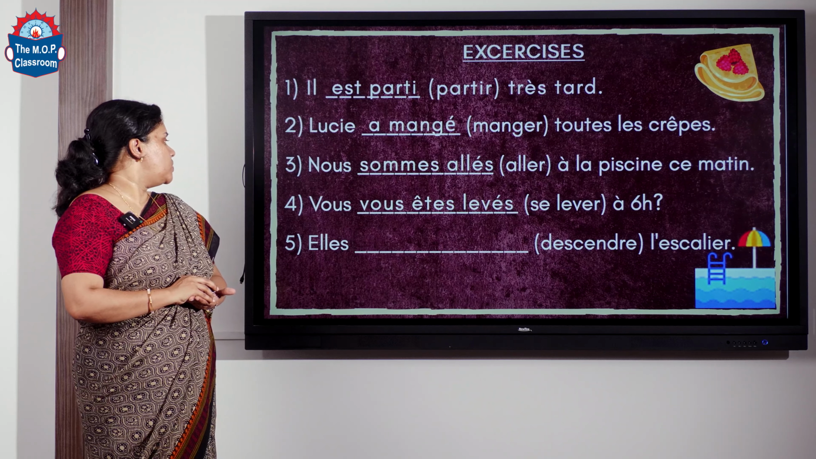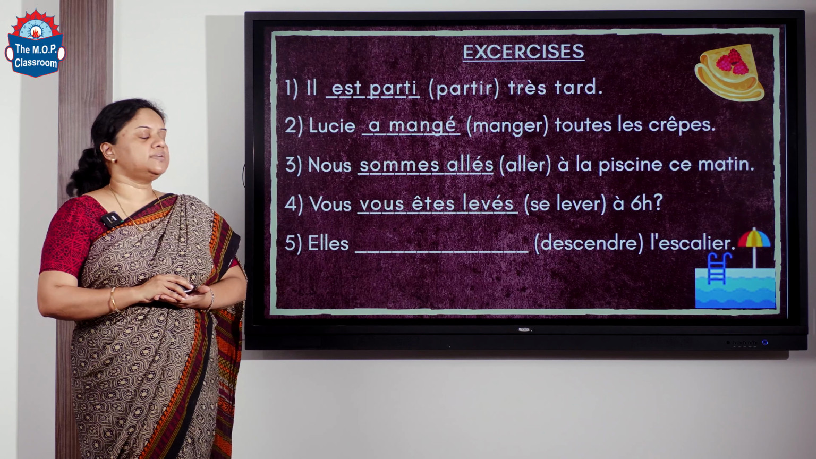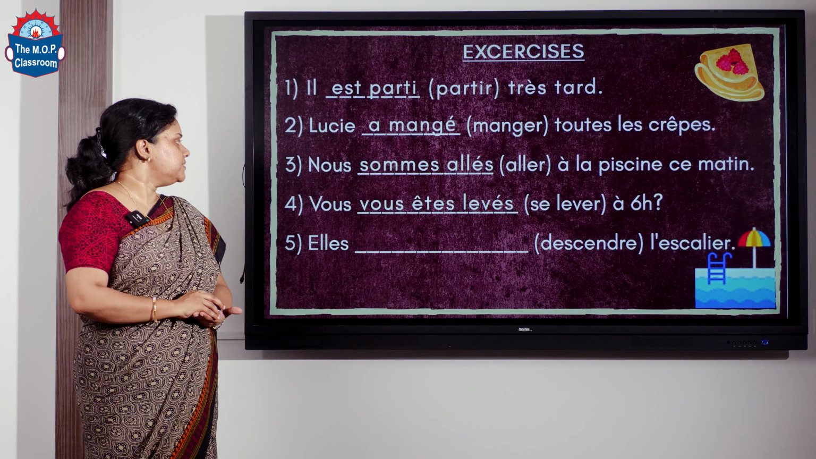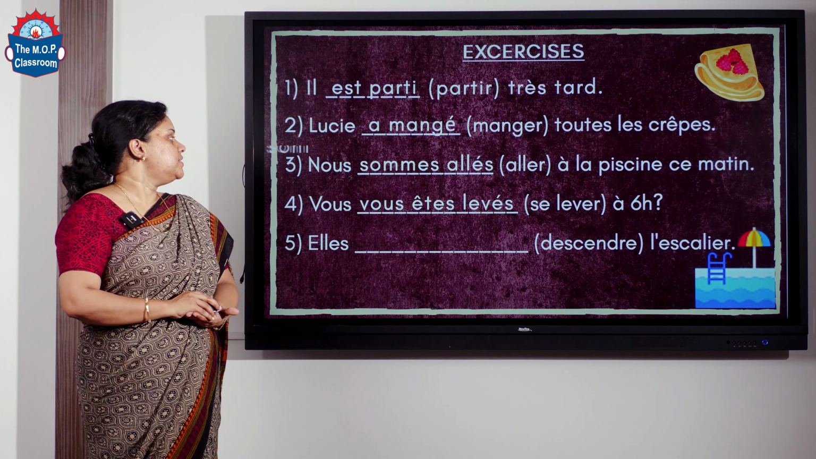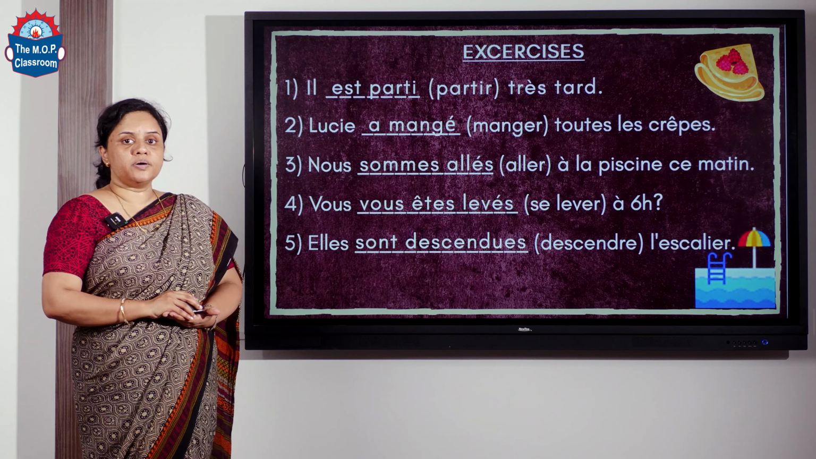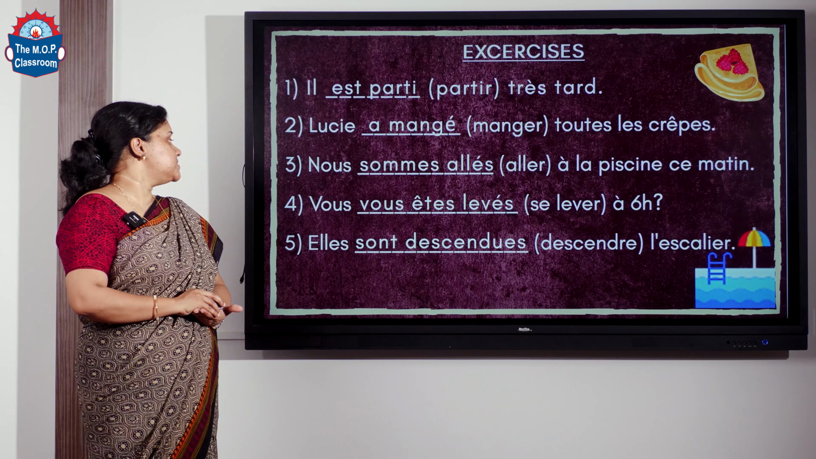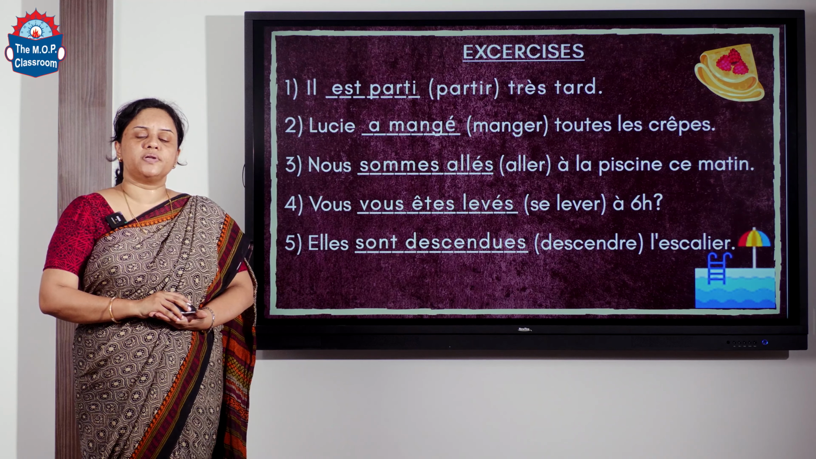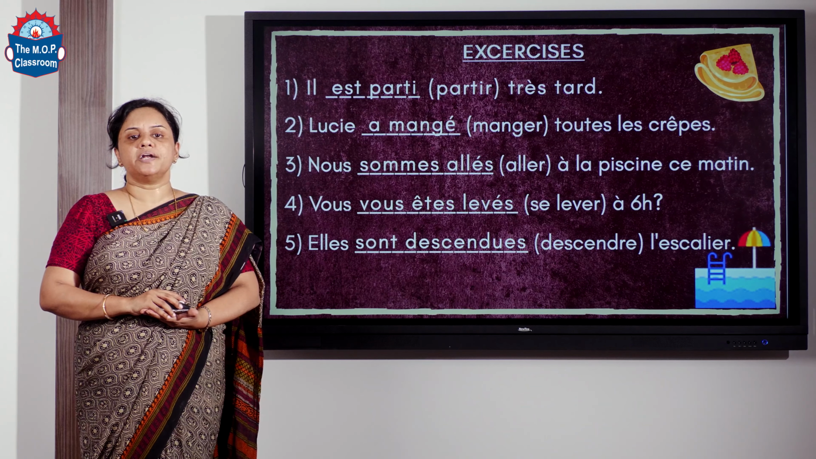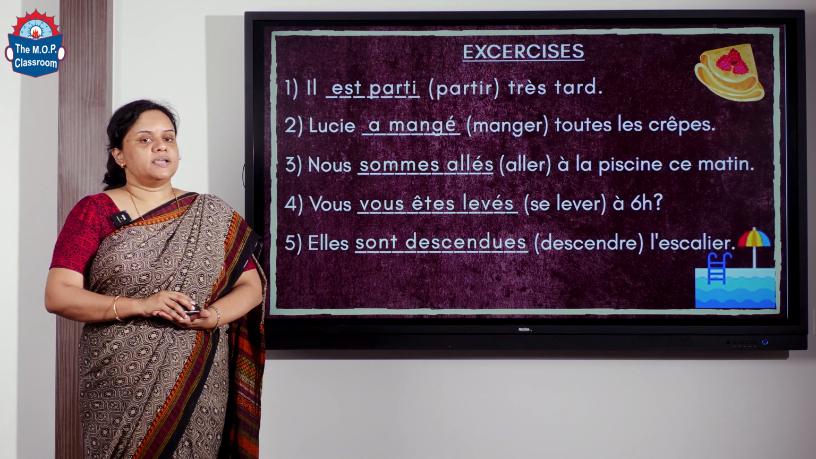Now, fifth one is elle dash descendre l'escalier. They descend the stairs. So, here descendre is also a verb conjugated with être. So, the answer is elles sont descendues. So, elles is feminine plural. So, es is added to the participe.